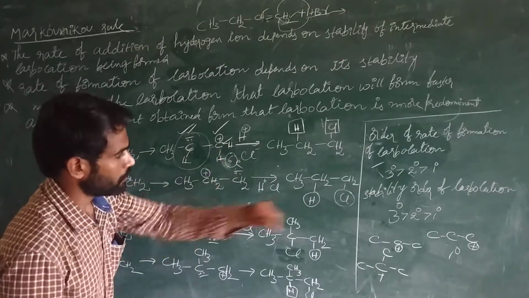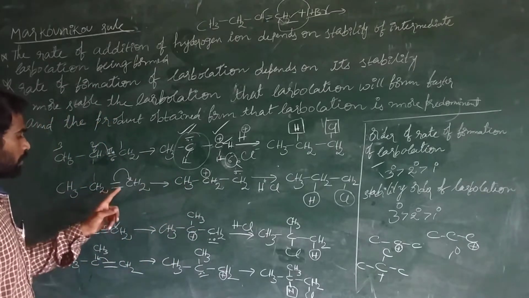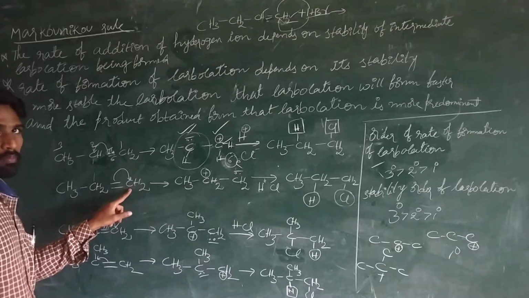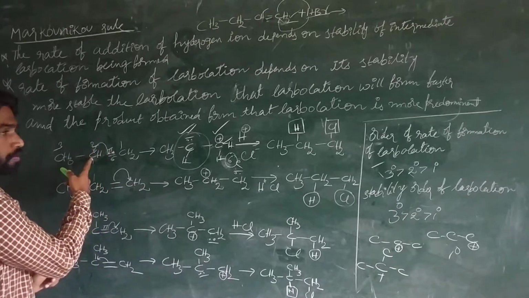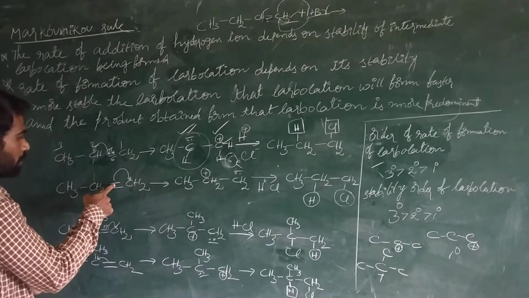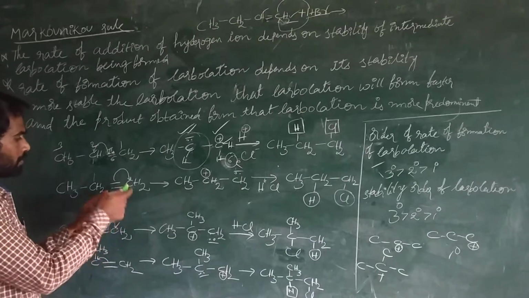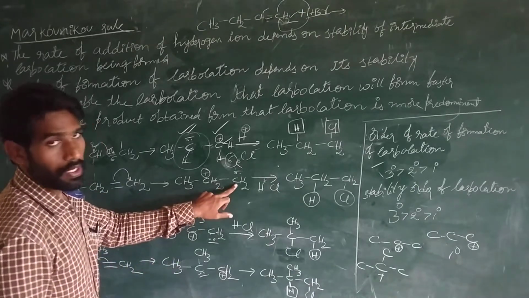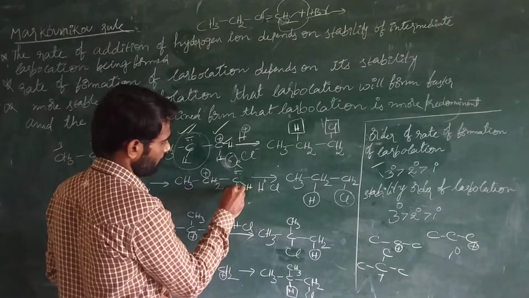But here, regarding the order of stability, in another case, if the pi electrons are moving towards this primary carbon atom, now the pi electrons are moving towards this carbon atom. What happened here? As a result, this carbon is getting negative charge because this carbon already has two hydrogen atoms.